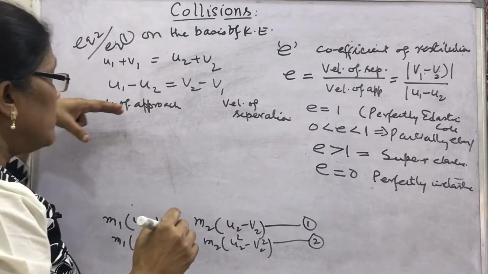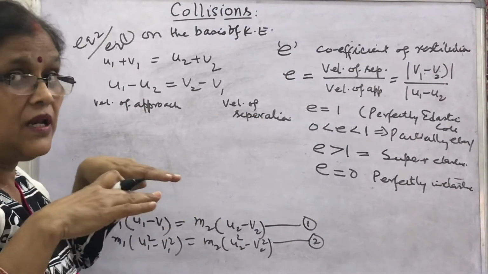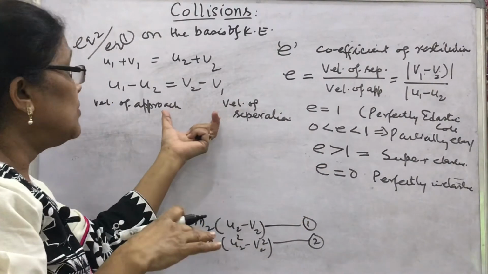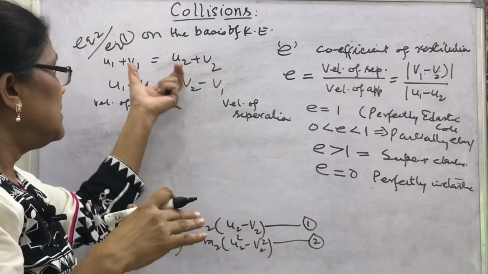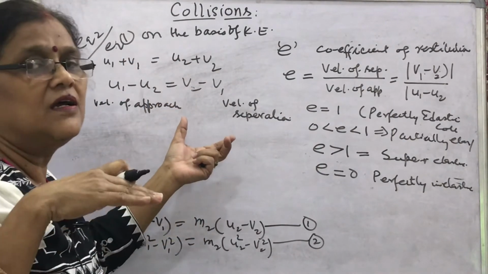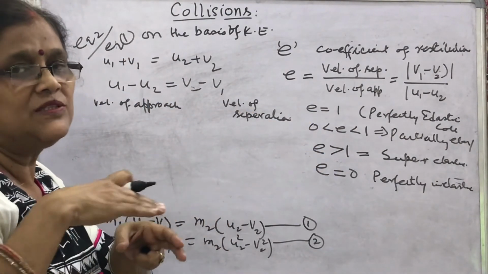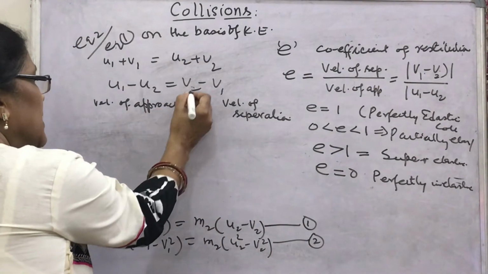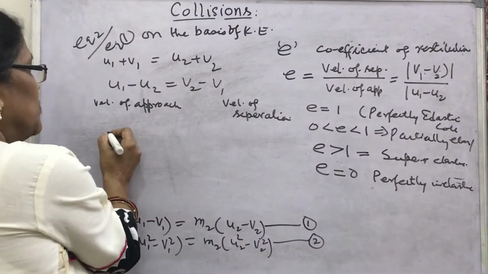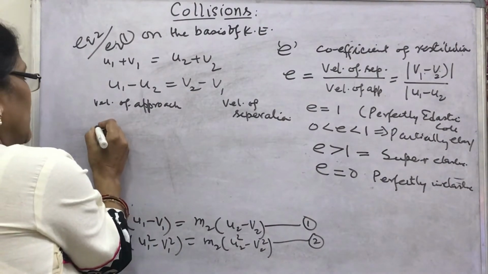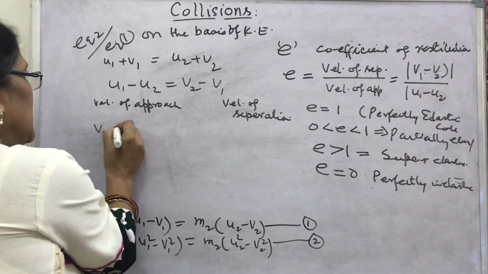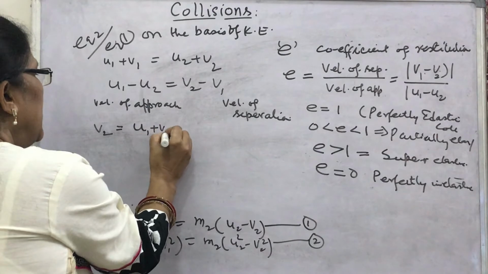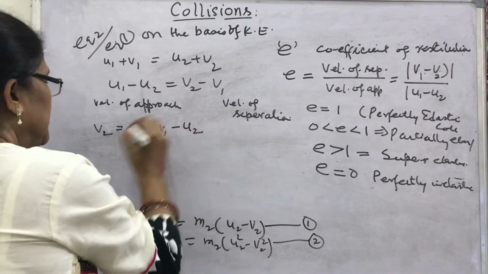Now, what I derived here is that the velocity of approach is the same as the velocity of separation. If we assume that the line of impact of both objects is the same, then we can say this is the elastic collision in a head-on collision. Head-on means in the same line. What is v2 here? v2 is equal to u1 plus v1 minus u2.